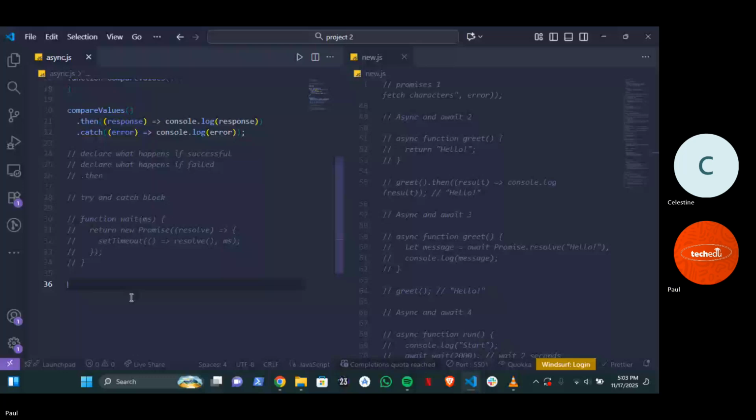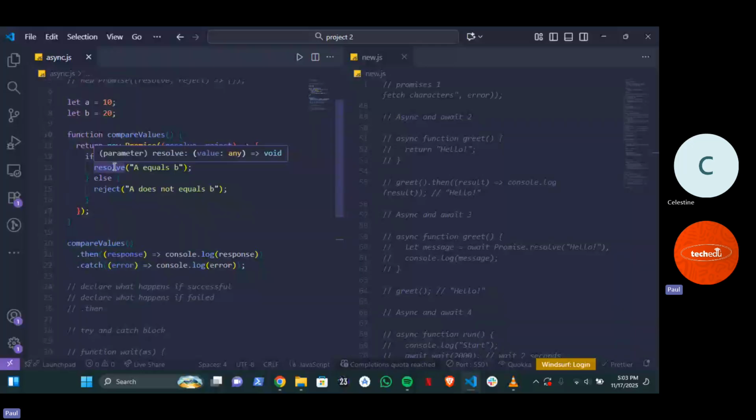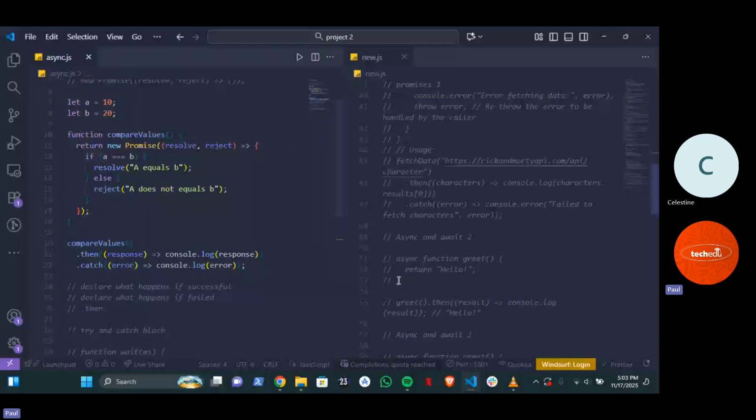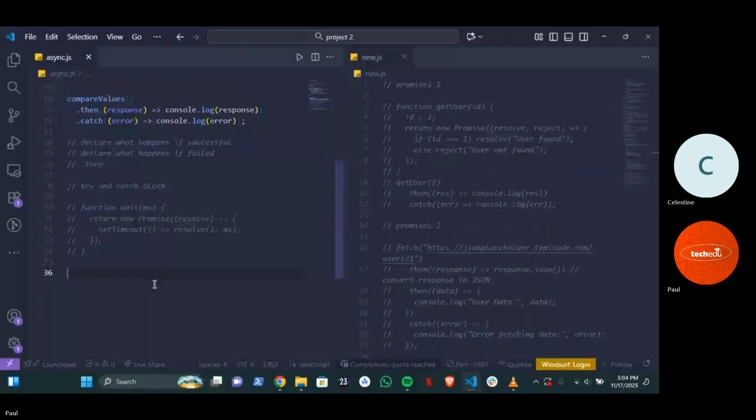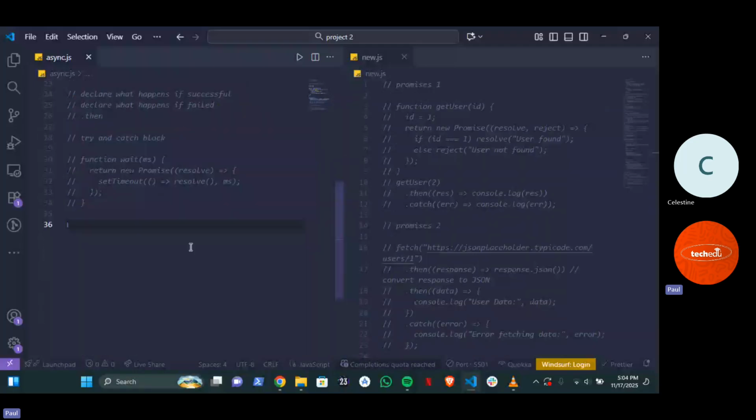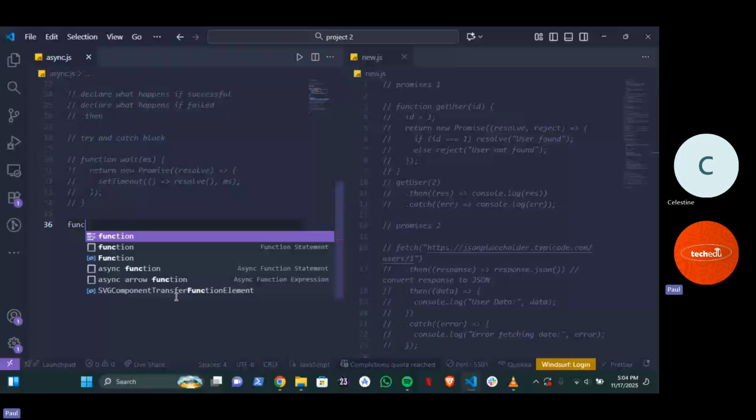Let's create another promise. Now, this particular promise, what exactly is it going to do for us? Let us check a particular promise that gets the user. So what exactly are we going to do? If the user's value is 1, it's going to tell us that the user exists. But if the user's value is something else, it's going to tell us the user does not exist. You understand? So that's basically what we're going to do. We're going to create a new promise. I also want to show you promise for the last time. Function.